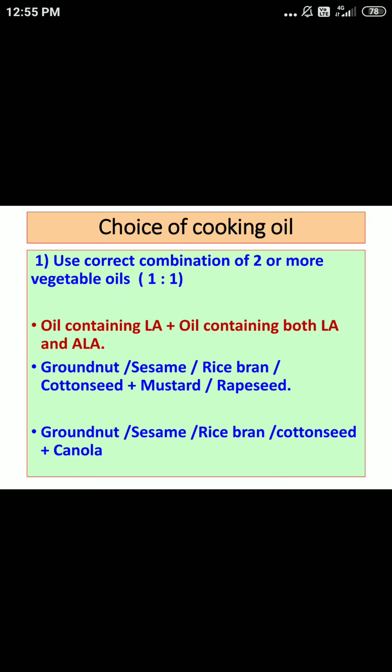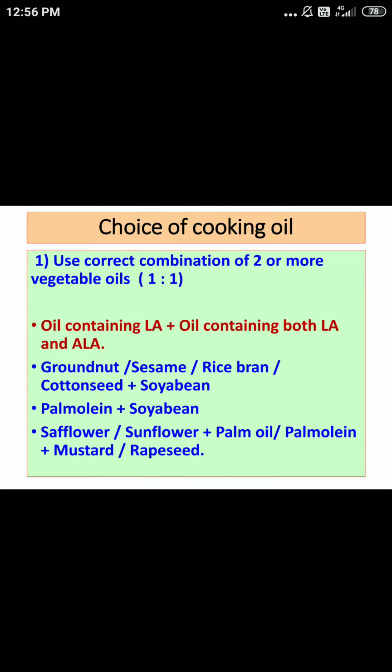Here we can combine an oil containing linoleic acid plus an oil containing both linoleic acid as well as alpha linolenic acid. The combination can be groundnut, sesame, rice bran, or cottonseed, any one of these, plus mustard or rapeseed. A second combination can be groundnut, sesame, rice bran, cottonseed, any one of these, plus canola.